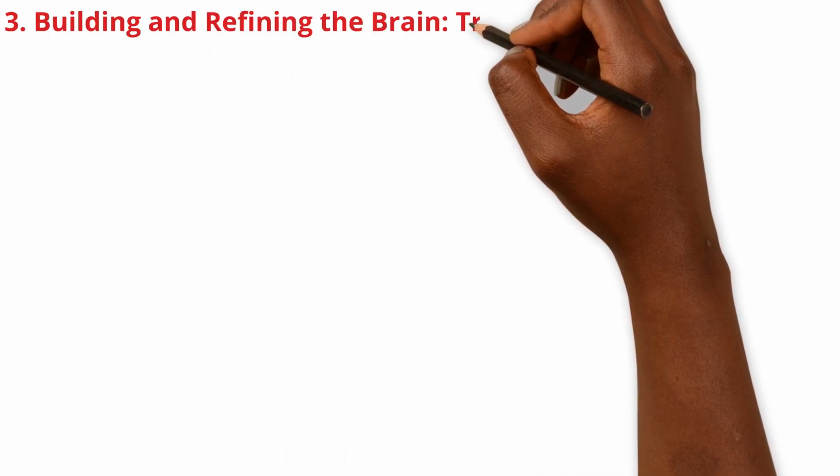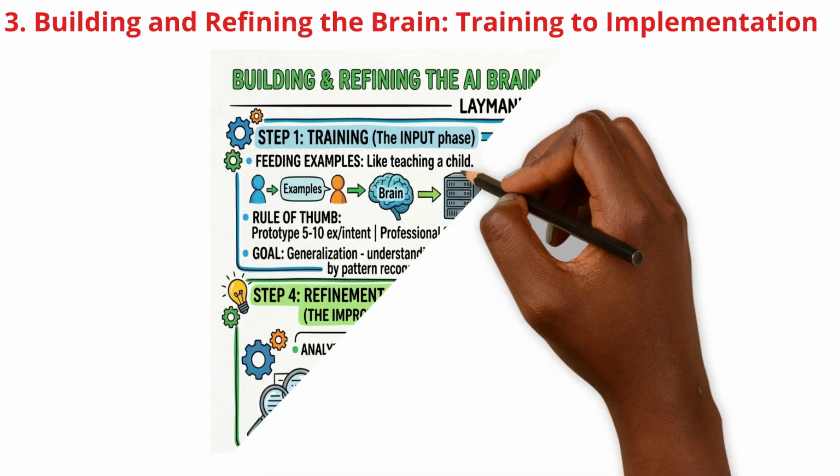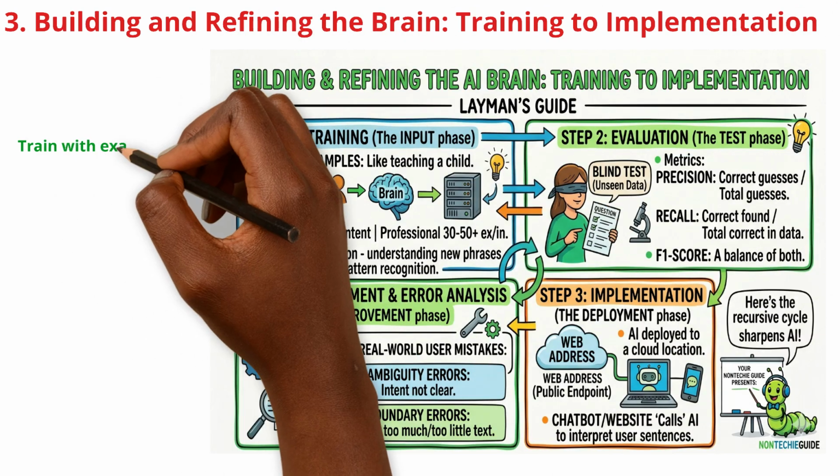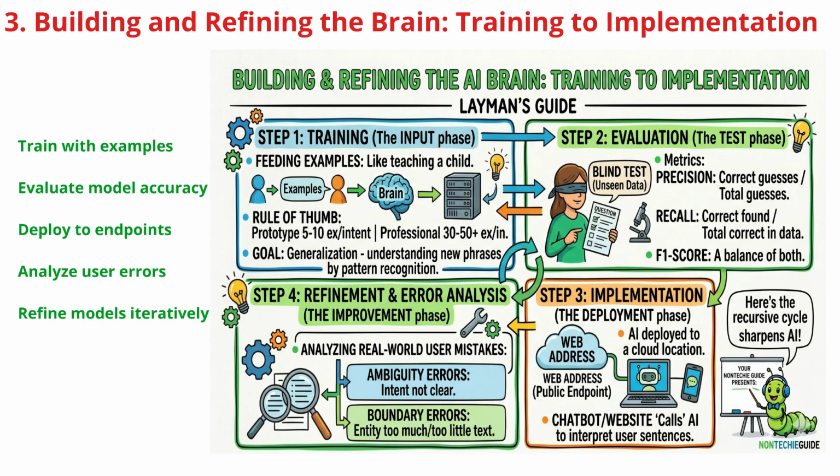Building an effective AI isn't a set-it-and-forget-it task. It's a constant cycle. It starts with training, where you feed the model examples, like teaching a child, so it can learn patterns and generalize to understand new phrases. Next comes evaluation, a blind test using new data.